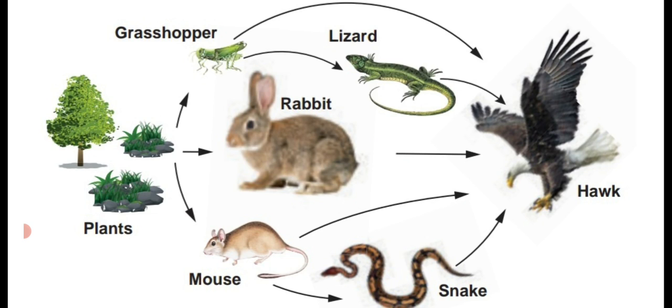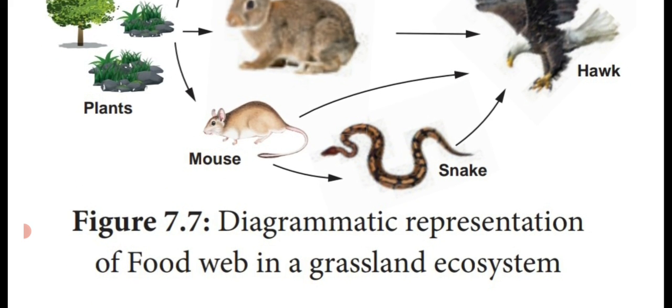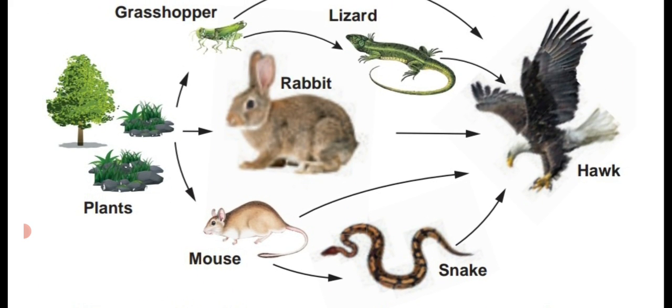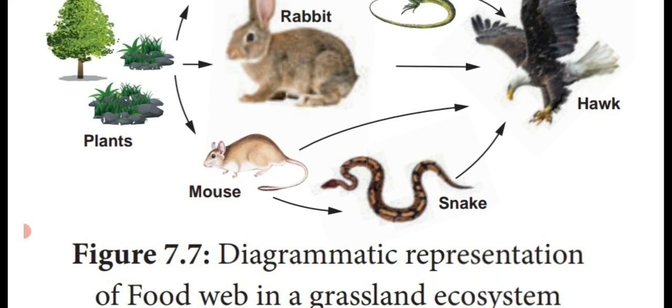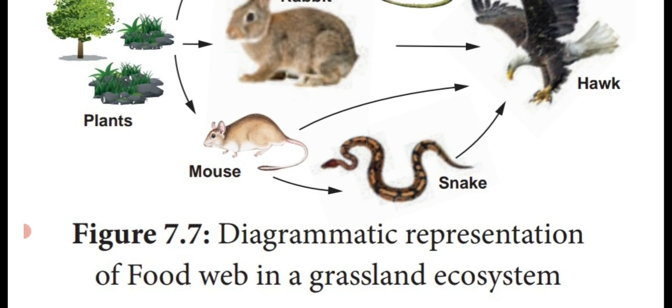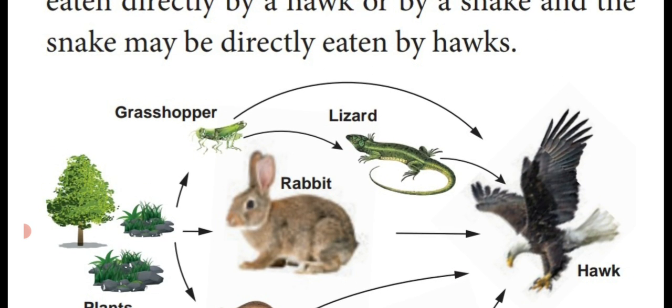So, the plant is eaten by the rabbit as well as the mouse. Then the rabbit and mouse are eaten by the snake. Snake, mouse and rabbit are eaten by the hawk. The grasshopper eating the plant parts is eaten by the lizard. Both grasshopper and rabbits are eaten by the hawk. So, the different food chains interconnected in a web-like arrangement are known as a food web, an example of a grassland ecosystem.